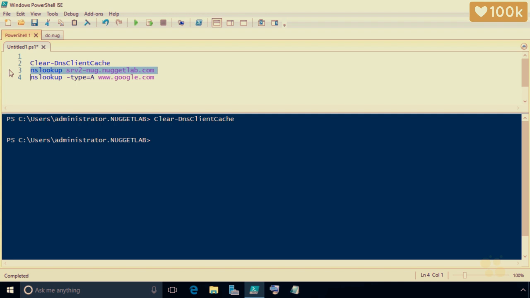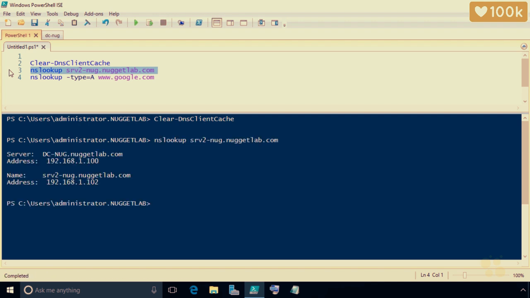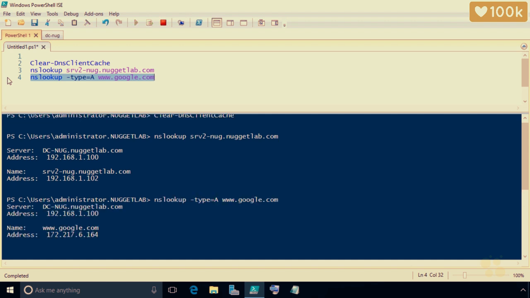And then we'll highlight row number 3 and do an NS lookup for server2-nug.nuglab.com. With that highlighted, we'll press F8. That resolves great. And then we'll do a resolution for google.com, specifically a host www looking for an A record with NS lookup. And we'll go ahead and press F8 to execute that. That all looks fantastic. Name resolution is working like a champ.